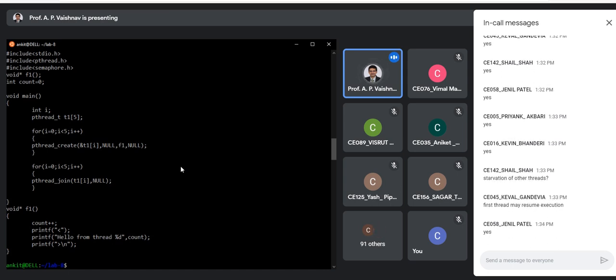So this is an important part. Join is a compulsory thing in case of threaded programs, right? And the second thing is the position of join matters. So let us take that scenario which I gave you. I'm writing create for thread 1 and then join for thread 1.